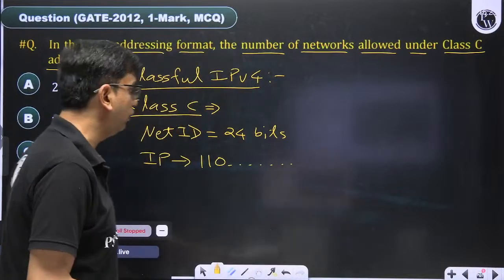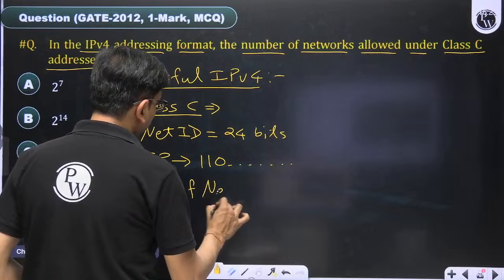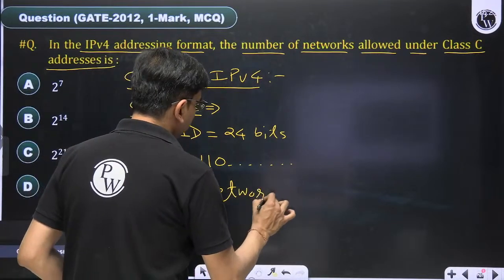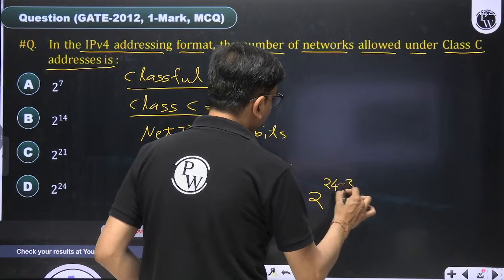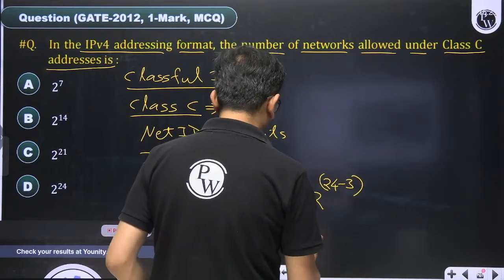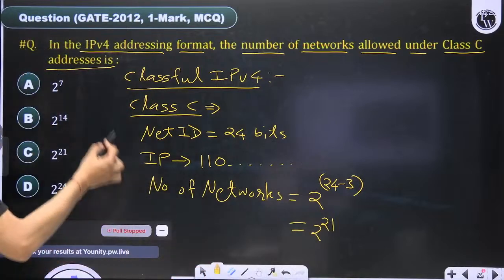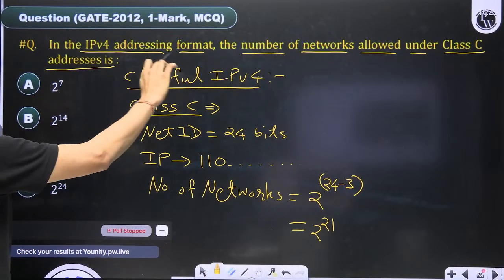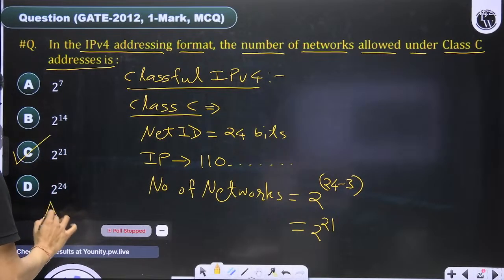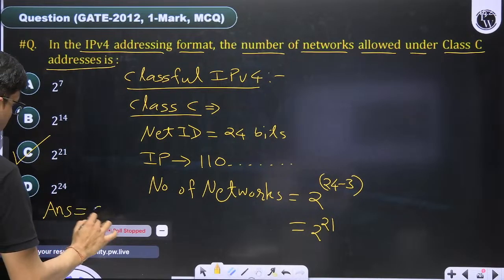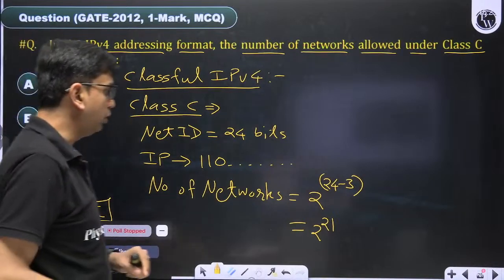So how many networks worldwide will be formed? The number of networks in class C should be 2 to the power 24 minus 3, so this is 2 to the power 21. These are the number of networks. So in the IPv4 addressing format, the number of networks allowed under class C address is 2 to the power 21. The correct answer of this question is C, 2 to the power 21.